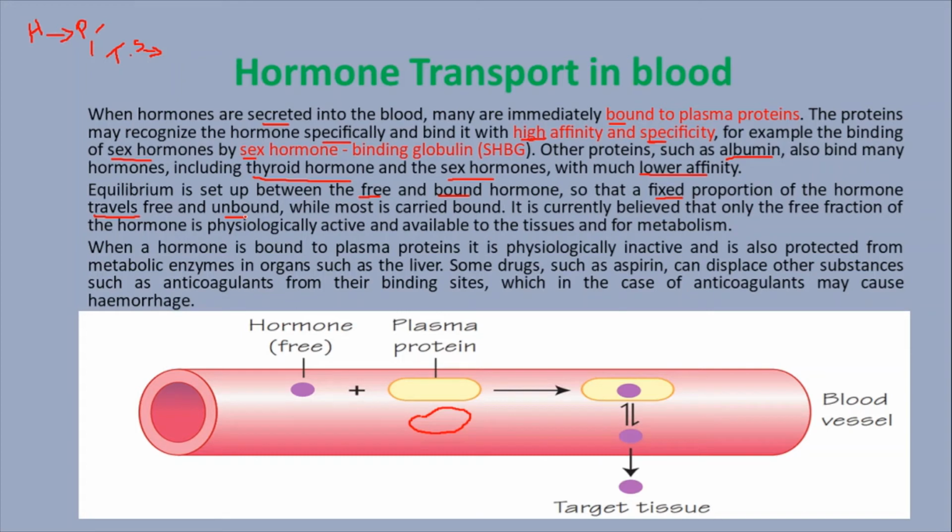Once the hormones effectively bind to the transporter protein and complexes form, those complexes are transported. Sometimes when transporter is unavailable, the hormones exist in the free form.